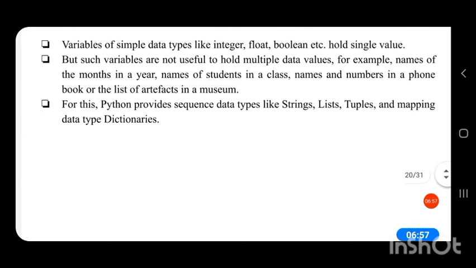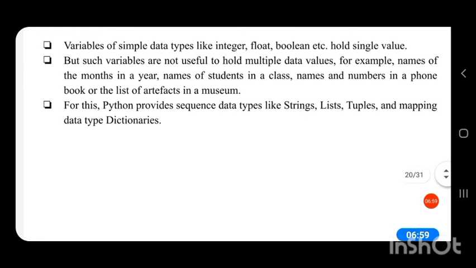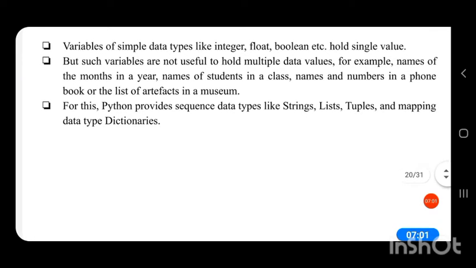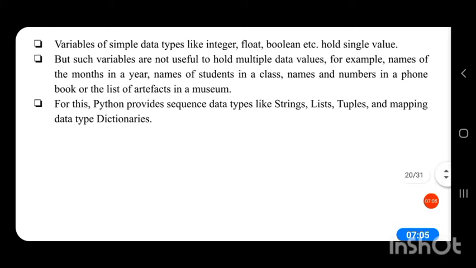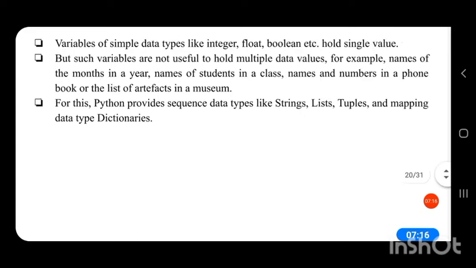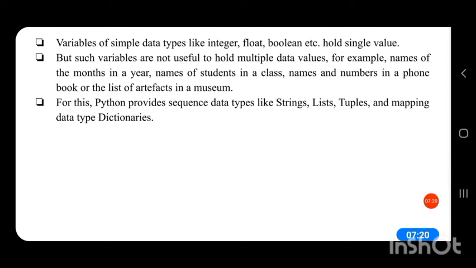But to hold a large number of values, we need a data type called sequence. Strings, list, tuples and mappings data types can be used for storing large numbers of values.